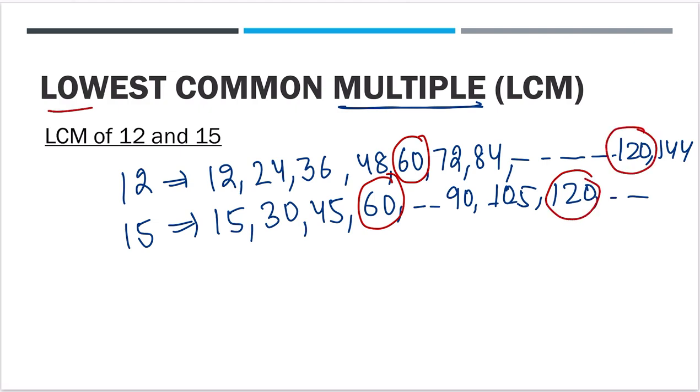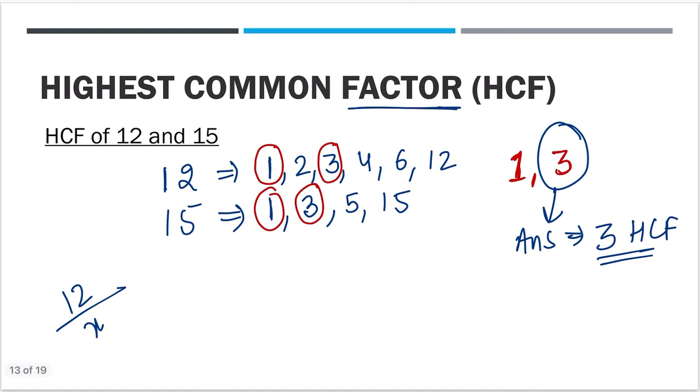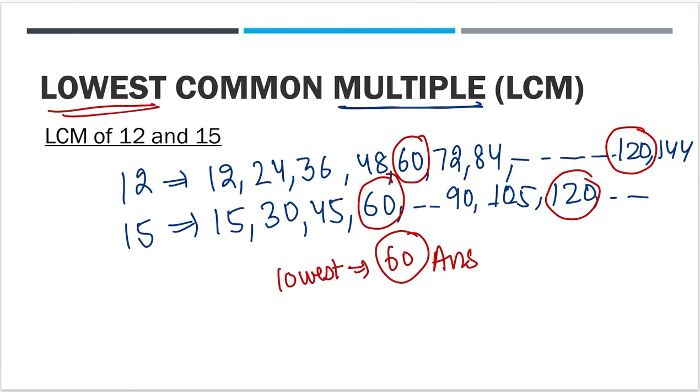Now, they are asking you what is the lowest common multiple? The lowest common multiple will be 60. So, 60 is the LCM of 12 and 15. I hope HCF and LCM are clear. You can rewind the video and re-watch it, then you will understand.